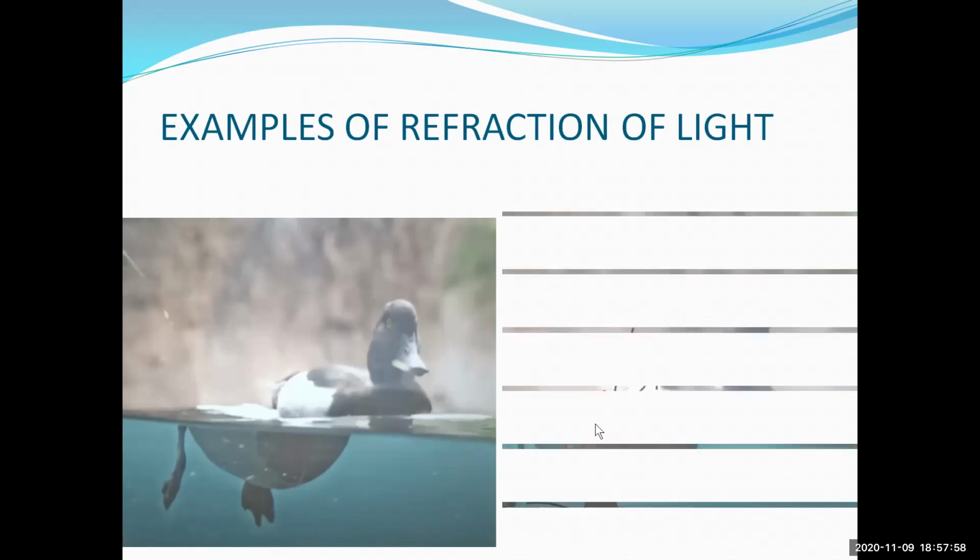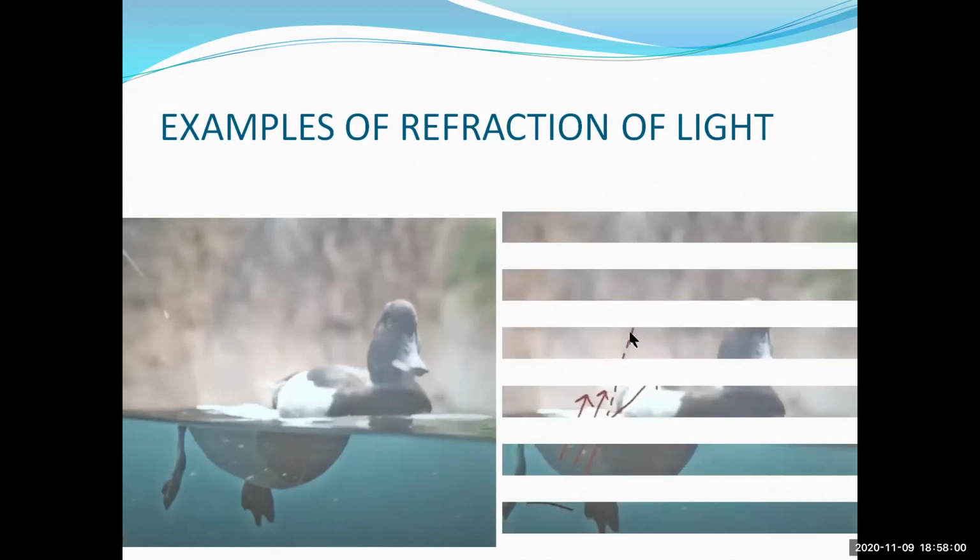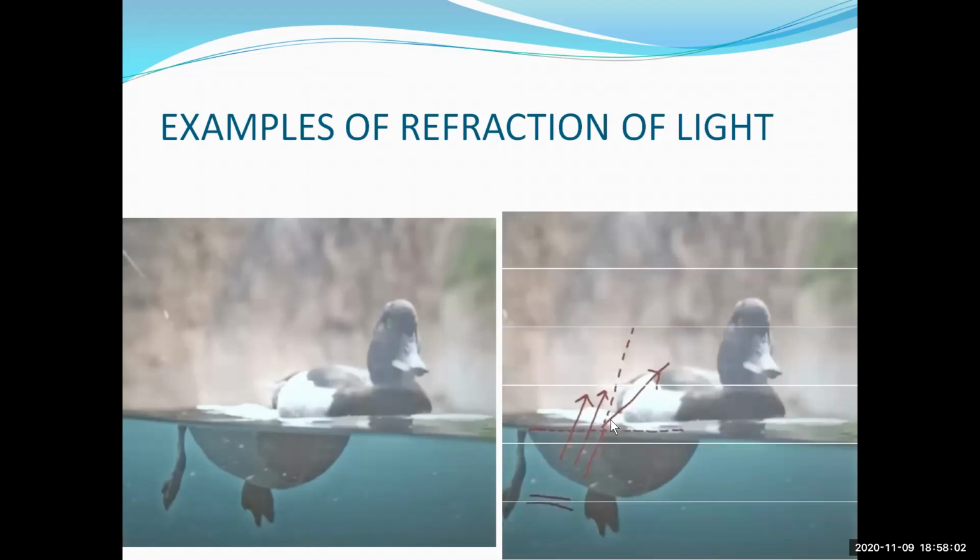See here. The dotted line is the normal we have drawn, and this straight line is the separating boundary of the media. Above is the rarer medium, below is the denser medium. Water is here and air is here. Okay, students. Now when the light is traveling from the denser medium to the rarer medium, what happens? The velocity, the speed of the light changes. It goes away from the normal.